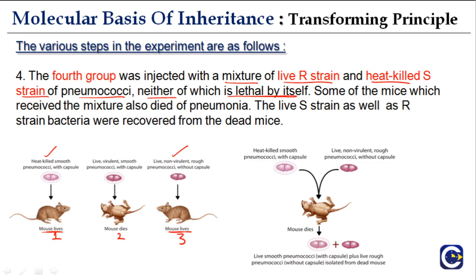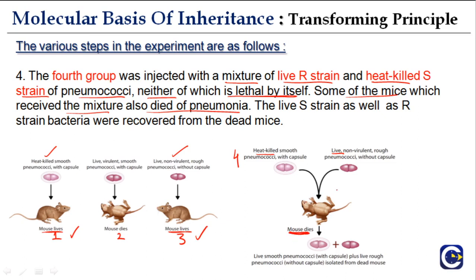So this fourth group here, this is the fourth group that they created, where it was the heat-killed S strain and the live R strain. So none of them is capable of killing the animals. But some of the mice which received the mixture also died of pneumonia. You see, ideally this heat-killed S strain and live R strain, in normal condition, are not making the animal dead. However, when you put both of them together, the animal dies.